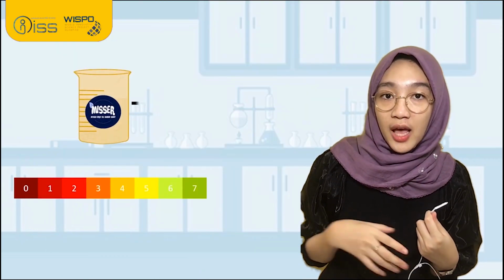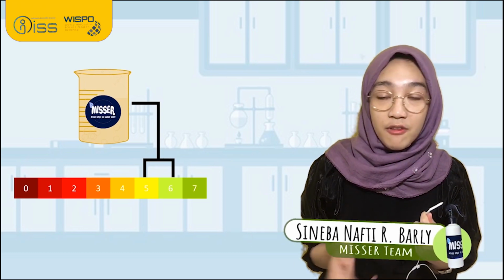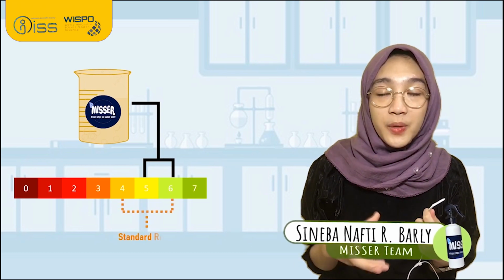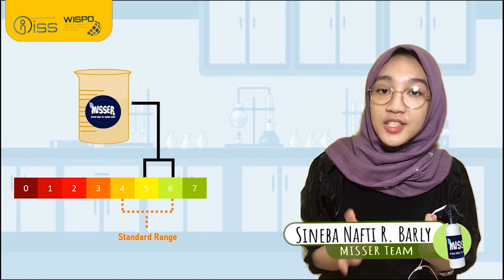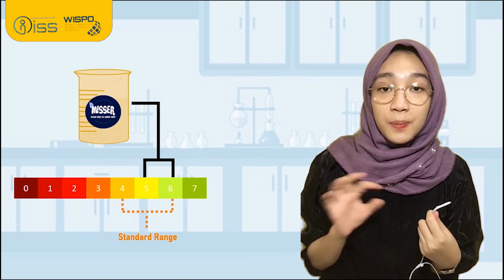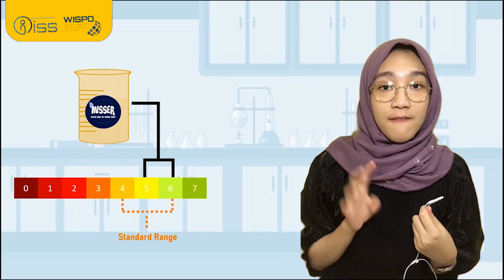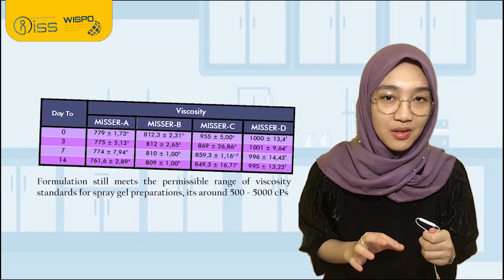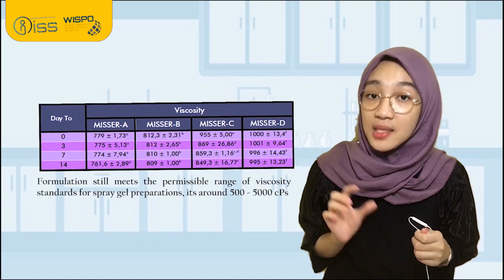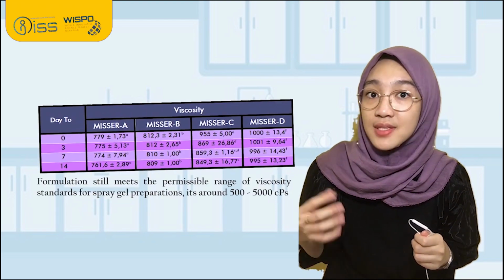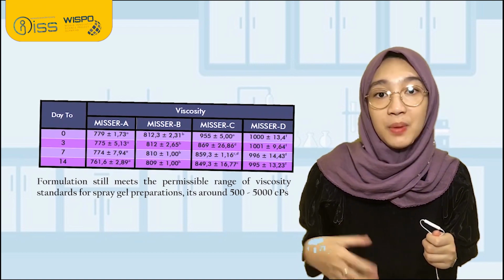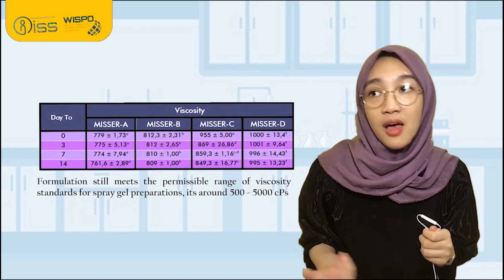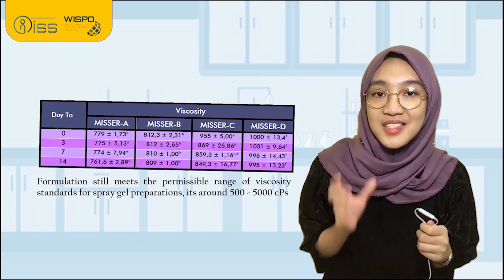Based on the result of the study, the pH of the formula in the range 5 till 6 fulfills the pH requirements for spray gel preparations, which have a pH corresponding to the pH of the skin. It's around 4.5 till 6.5. Meanwhile, the viscosity result shows that the viscosity of each formulation still meets the permissible range of the viscosity standards for spray gel preparations, and it's around 500 till 5,000 centipoise.